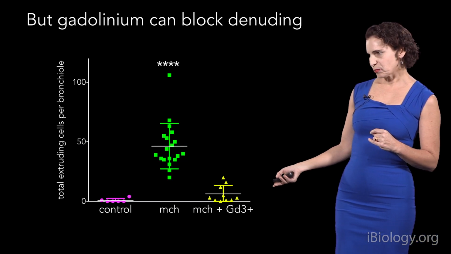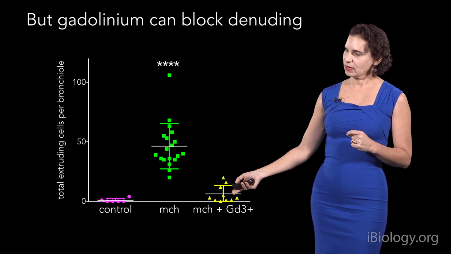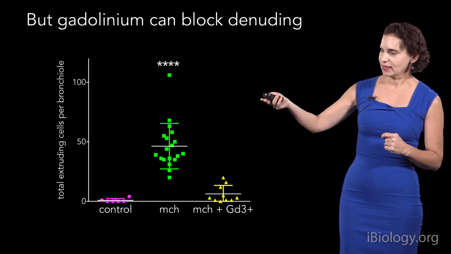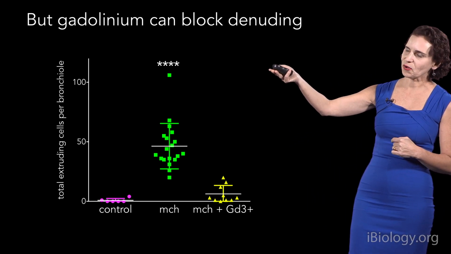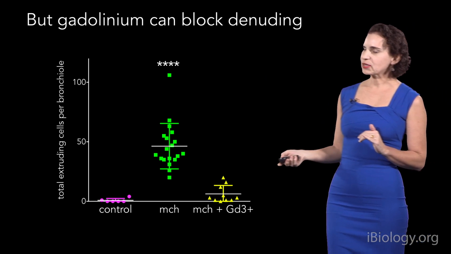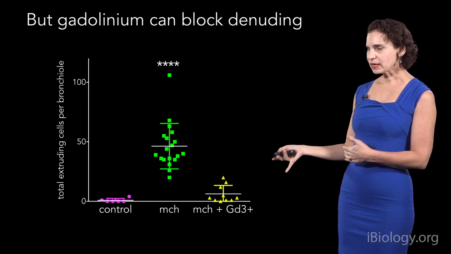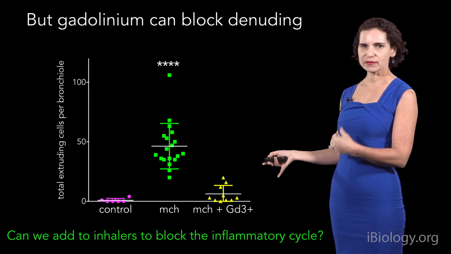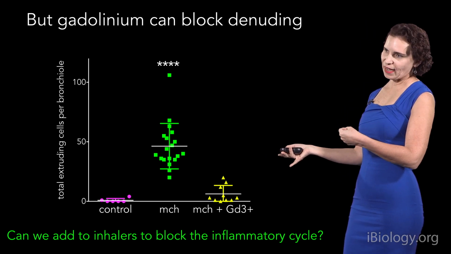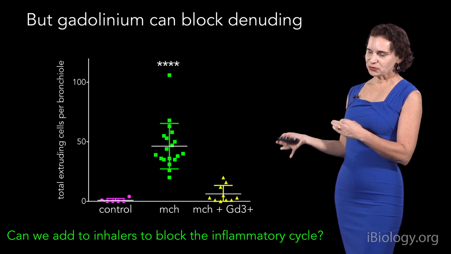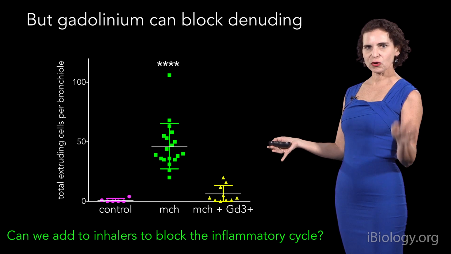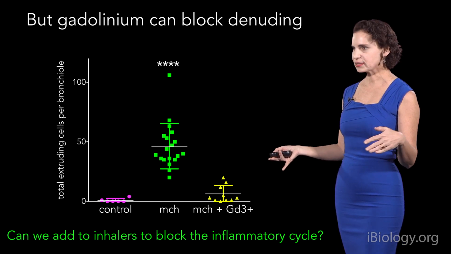And this was borne out in multiple different experiments that addition of gadolinium could block all these levels of extrusion, even to these high amounts where almost the whole epithelium became stripped off that airway. So now we're really hoping that we can add gadolinium into inhalers and block that inflammatory period that occurs after an attack. And hopefully, by doing that, it would not only stop that inflammatory period after an attack, but maybe block that whole inflammatory cycle that would lead to more attacks.